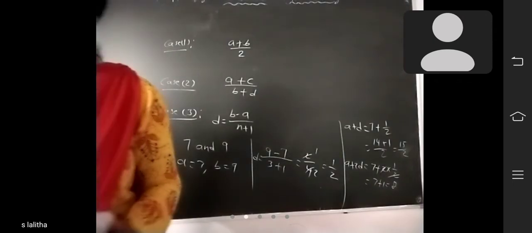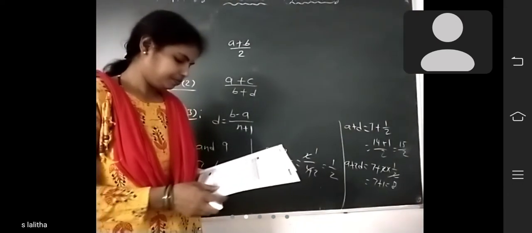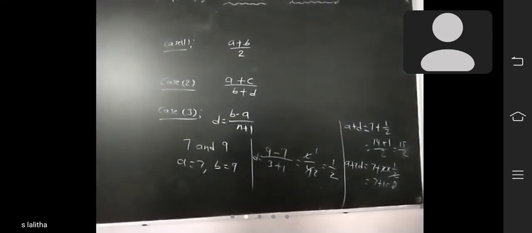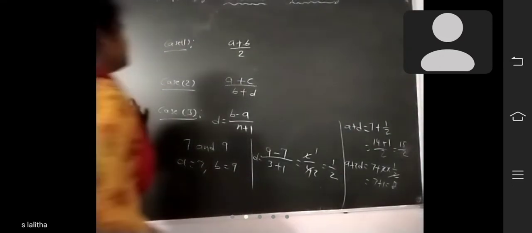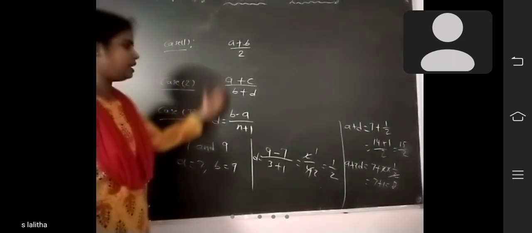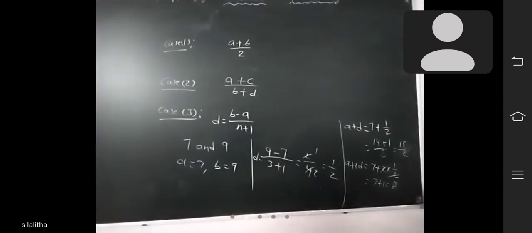Okay children, like that you should find it. You can take any method, case 1, case 2, case 3. You have to take any one method to find the rational numbers between 2 rational numbers. Did you understand, children?